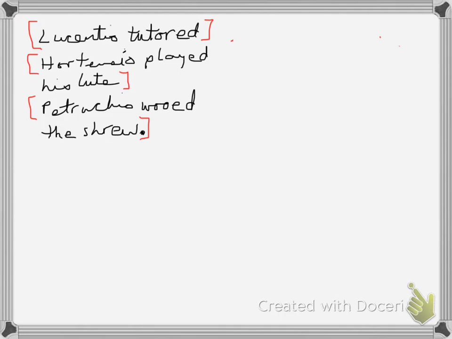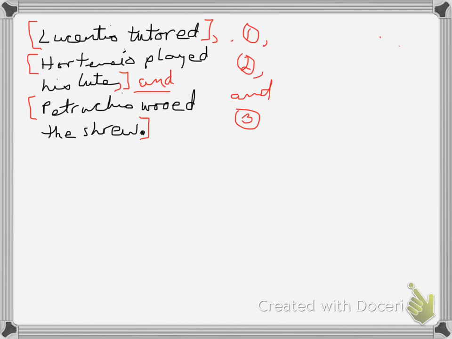I could say, Lucentio tutored, comma, Hortensio played his lute, comma, and Petruchio wooed the shrew. And in this case, I have like a list, 1, comma, 2, comma, and 3.